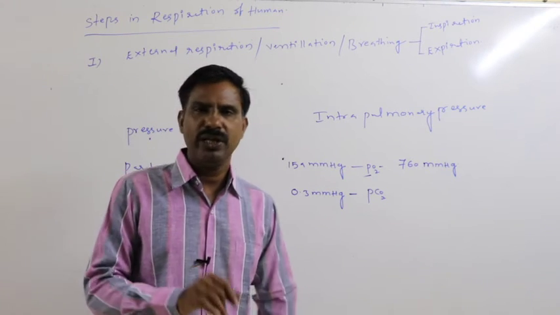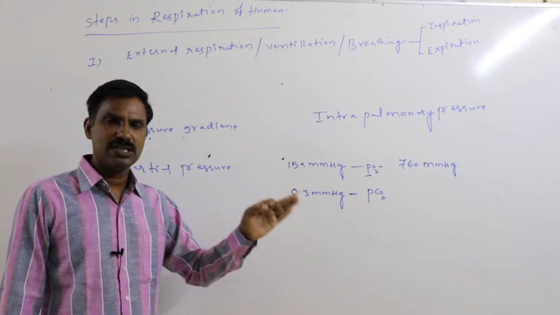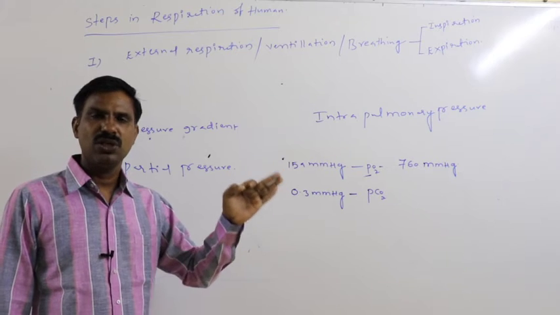So respiratory gases also pass from higher partial pressure areas to lower partial pressure areas.